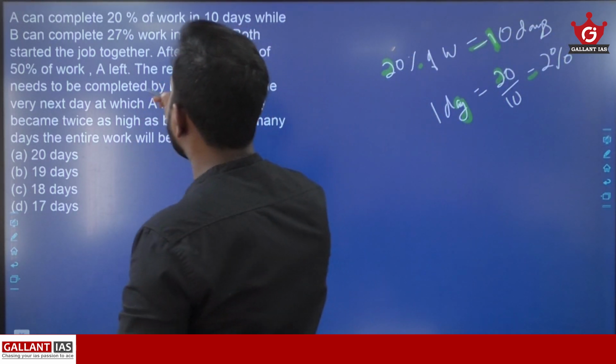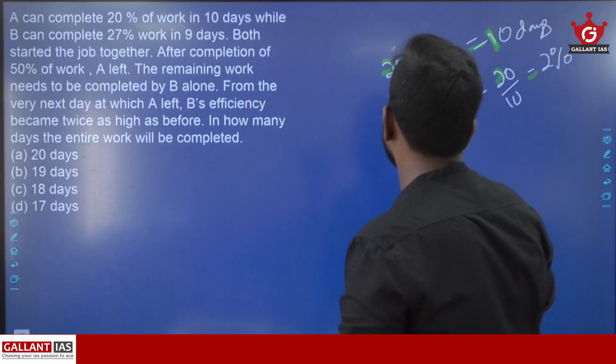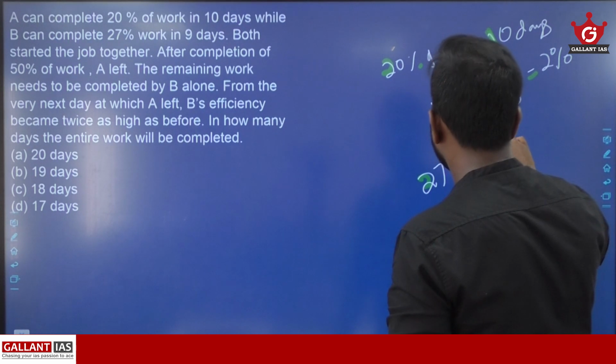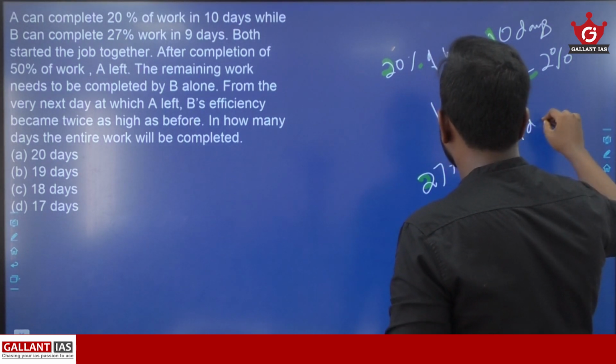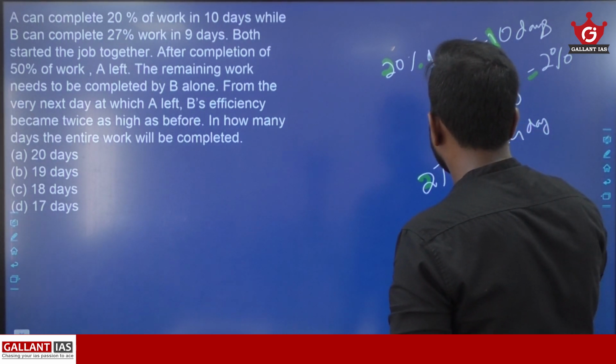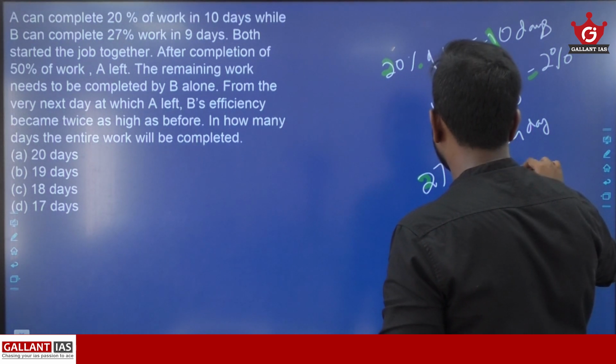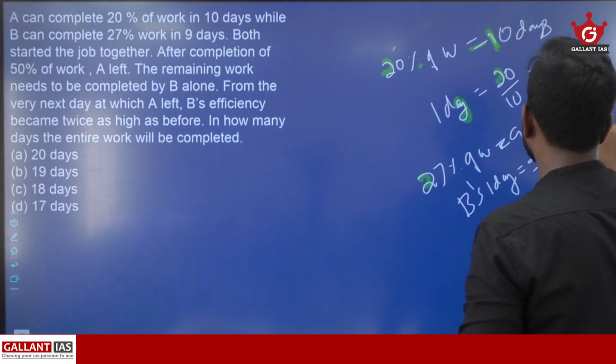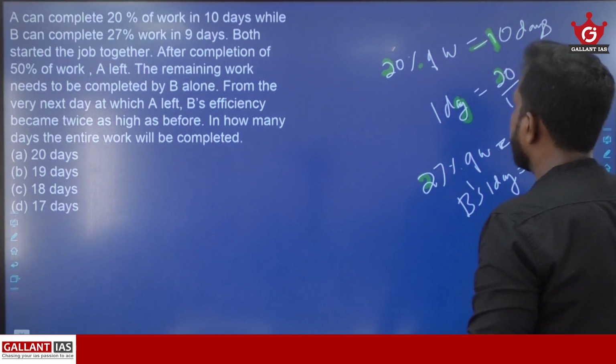Now B can complete 27% of work in 9 days. So B's 1 day's work will be what? It is 27 by 9. It will be 3%. Okay.